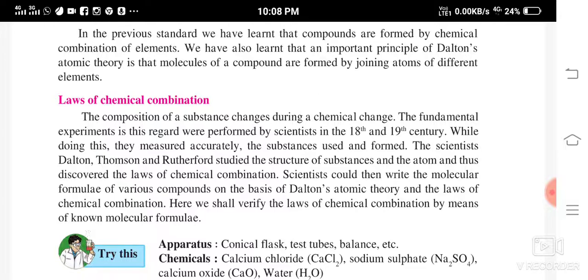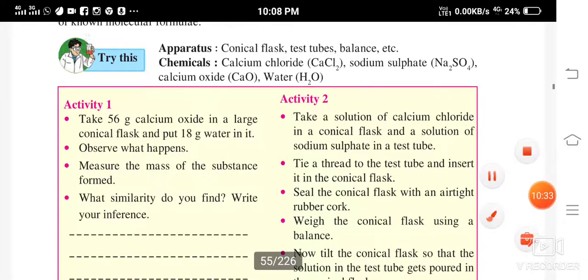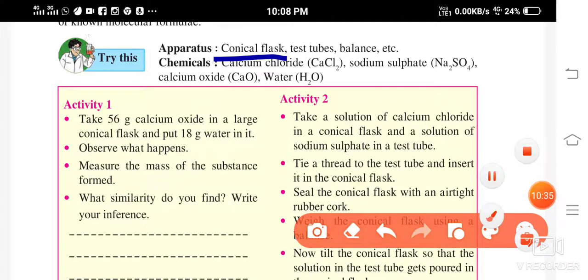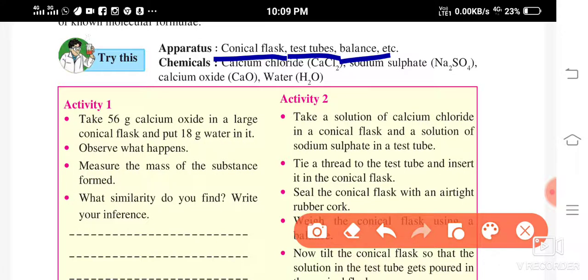Here we shall verify. So now in the activity below, we are going to verify the laws of chemical combination by knowing the molecular formulae. Now see, apparatus. Which apparatus are you going to take here? You are going to take a conical flask, test tubes and a balance to measure also.